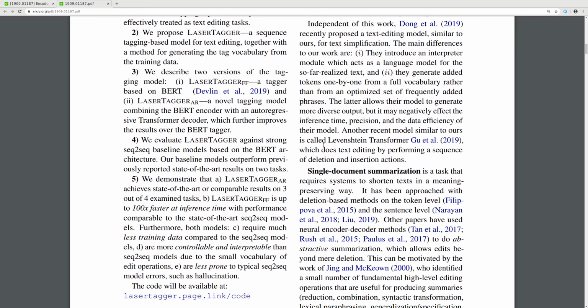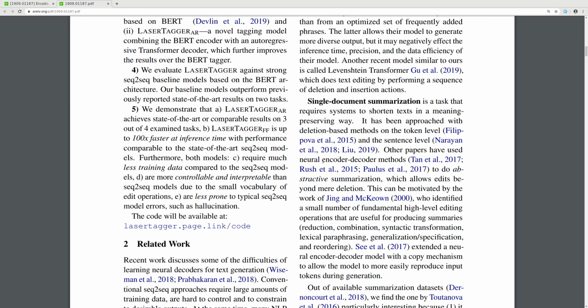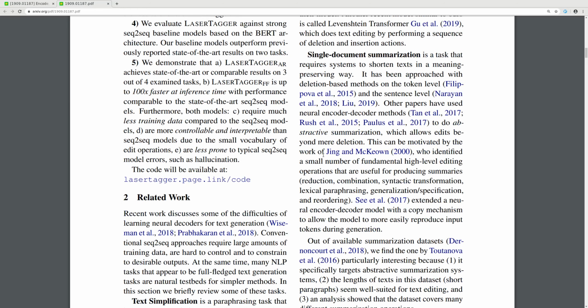Another recent model similar to ours is the Levenshtein Transformer 2019, which does text editing by performing sequence deletion and insertion actions. Single document summarization is a task that requires a system to shorten text in a meaning-preserving way. It is being approached with deletion-based methods on token level and sentence level. Other papers have used neural encoder-decoder methods for abstractive summarization, which allows edits beyond mere deletion.